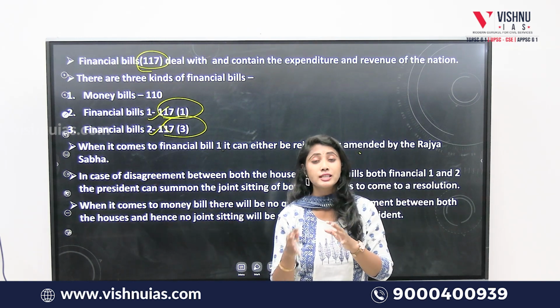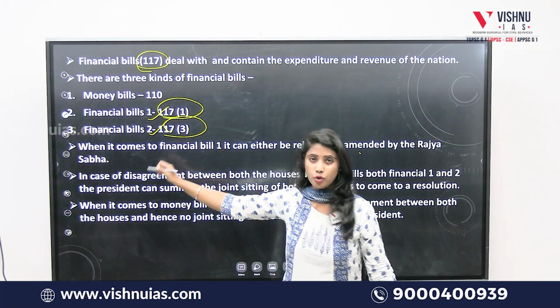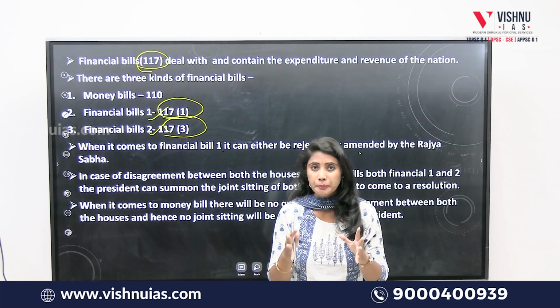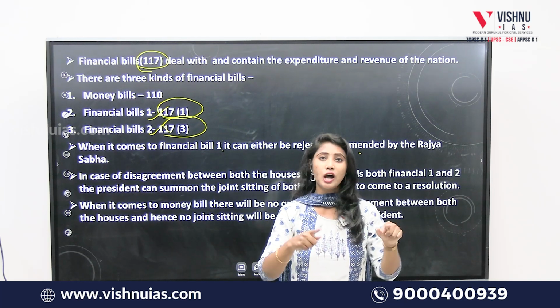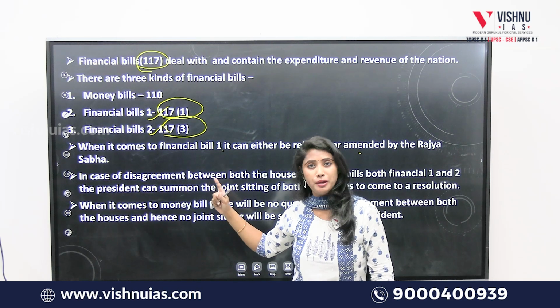In case of disagreement between both the houses regarding financial bills, be it 1 or 2, the President will summon a joint sitting of both the houses to arrive at a consensus regarding the financial bill.